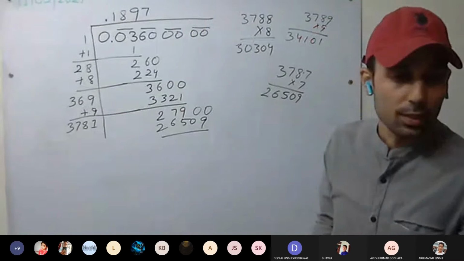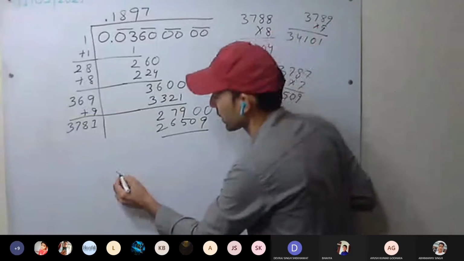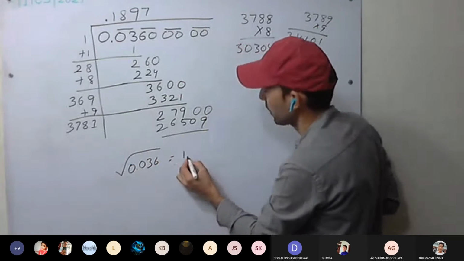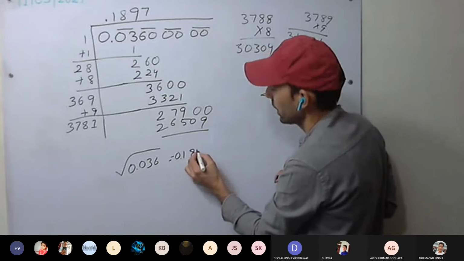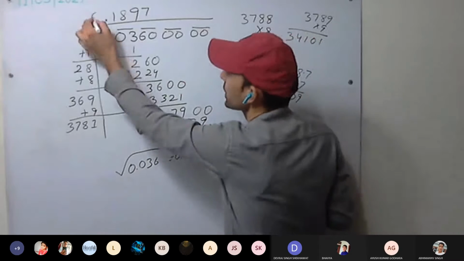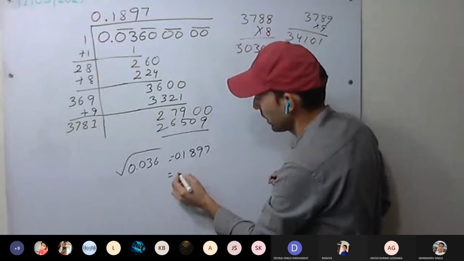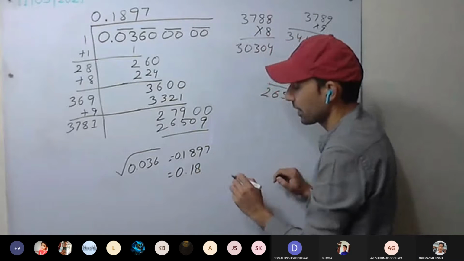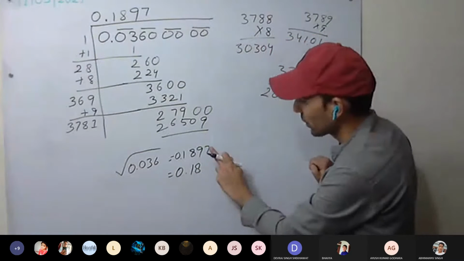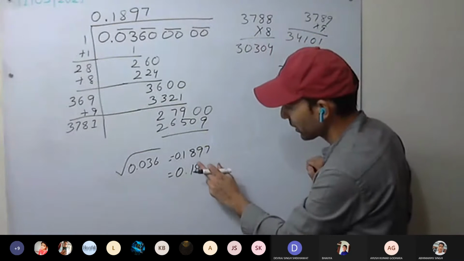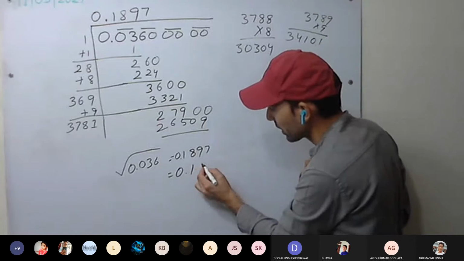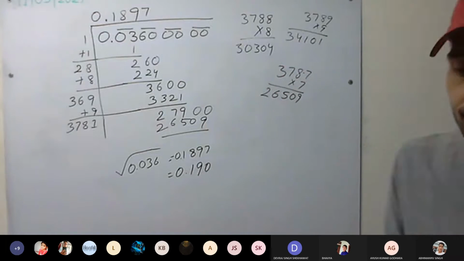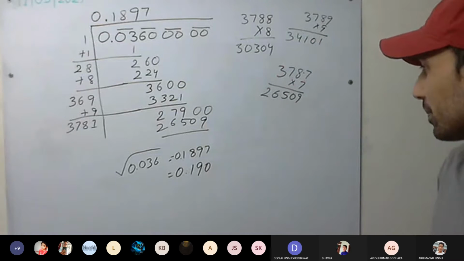So root of 0.036 is equal to 0.1897. You can put a 0 here as well, no doubt. Okay, 0.18, 90. Okay, 90 you cannot do. It will become 10. Then again it will become 190. Understood this one? Yes or no?